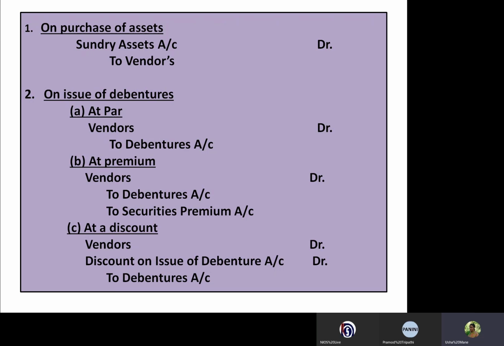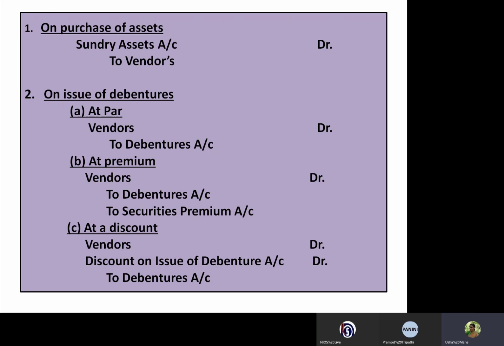And when the company issues to the vendor at a discount, vendor's account is debited, discount on issue of debentures account is debited to the debentures account. So these three journal entries will be passed in the given situations: at par, at premium, and at discount.